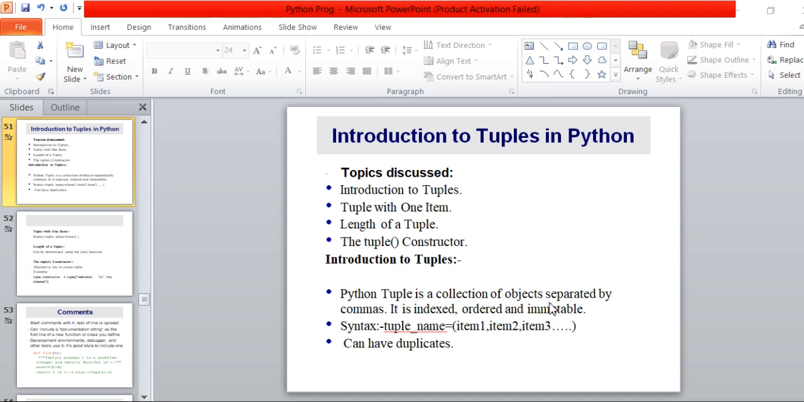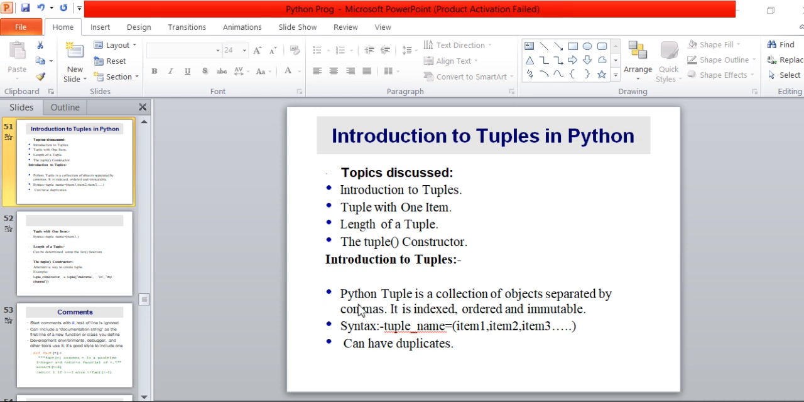In this video, we will understand the concept of tuples in Python. We have the following topics in my presentation: Introduction to Tuples, Tuple with one item, Length of a tuple, and the tuple constructor. Let's discuss one by one with the help of an example.